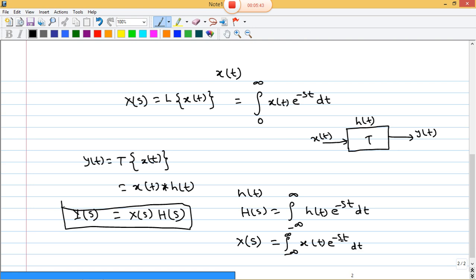Clear? Now what will be s here? S is the complex variable, and we have presented this x(t) or h(t) in the s domain. S is equal to sigma plus j omega. This is the complex variable.